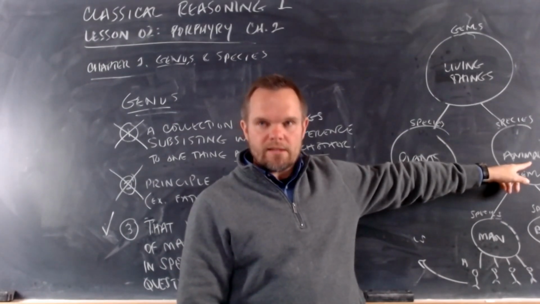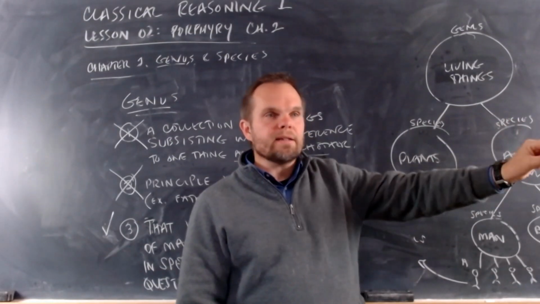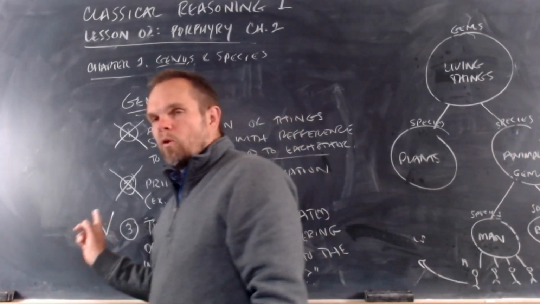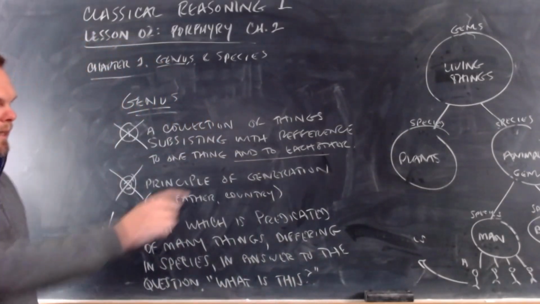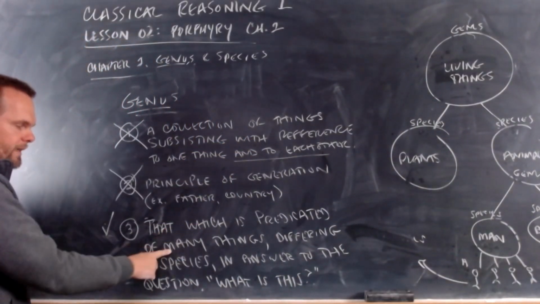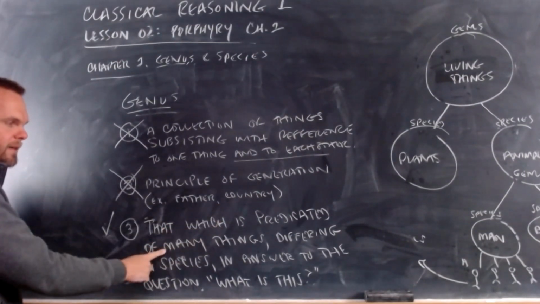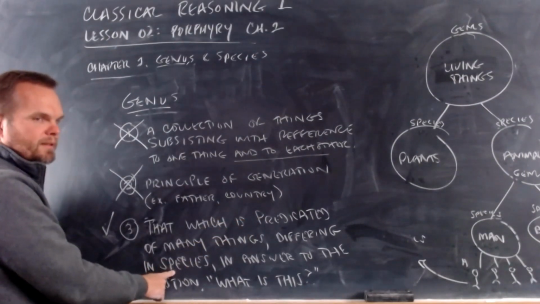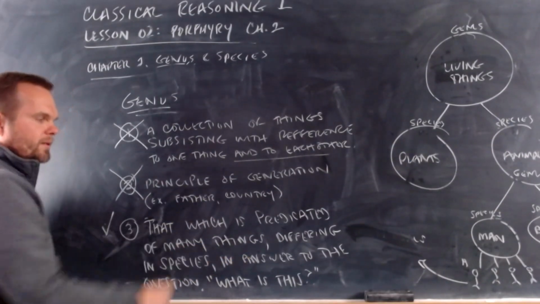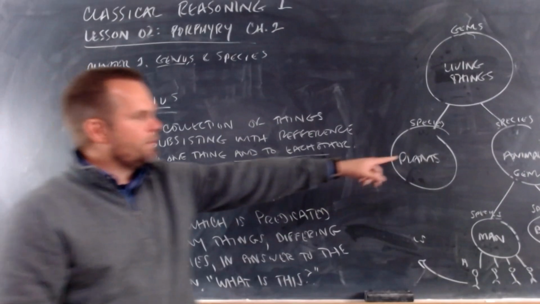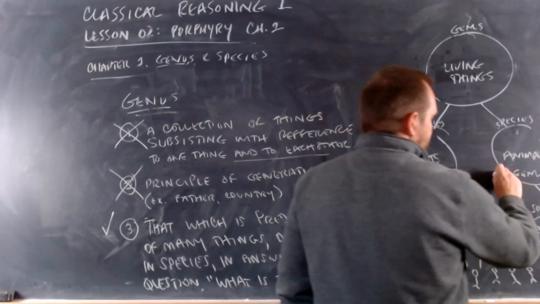Okay? It does answer the question, what is Abraham? So it passes all three of these points. Animal is predicated of many things. It's predicated of many things that differ in species, and it answers the question, what is this? So animal is a genus.